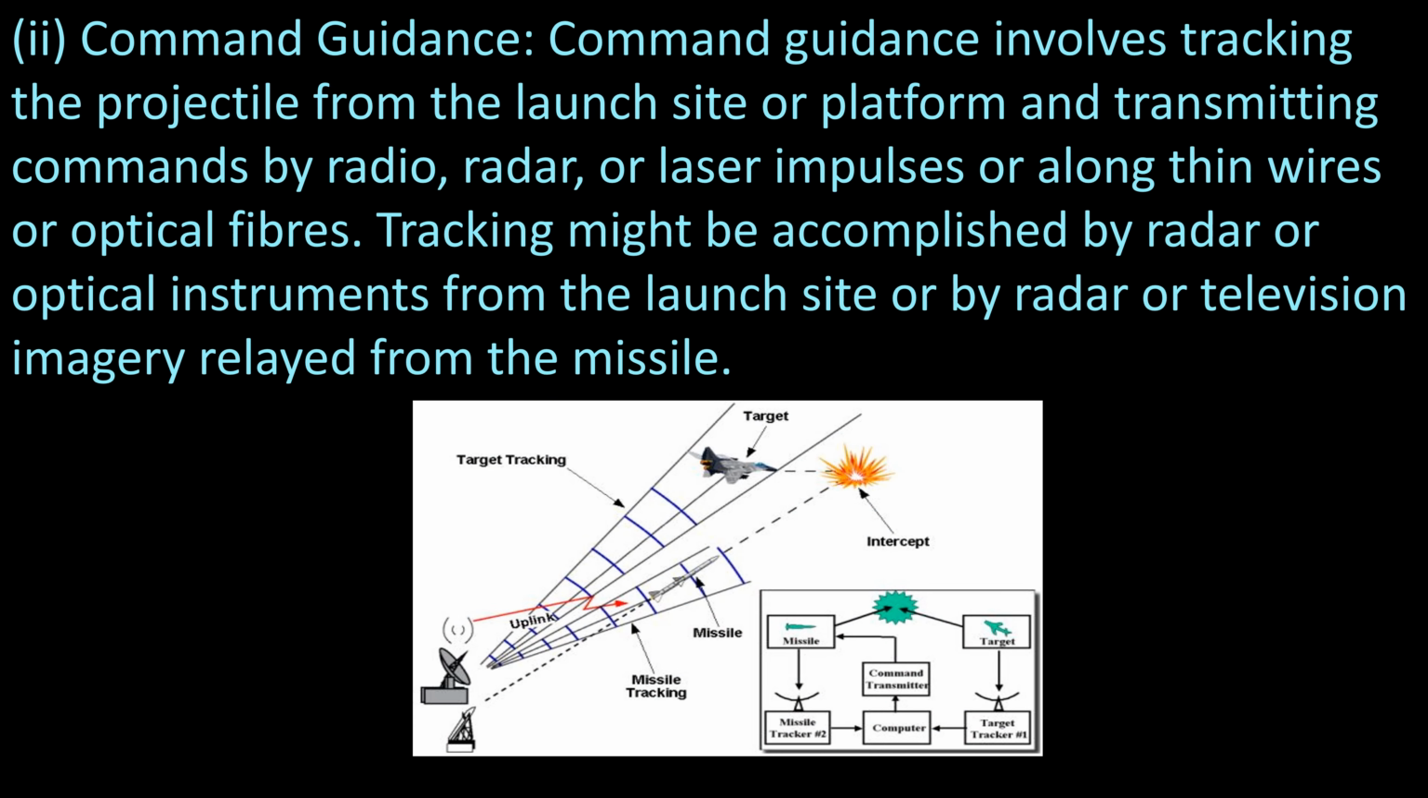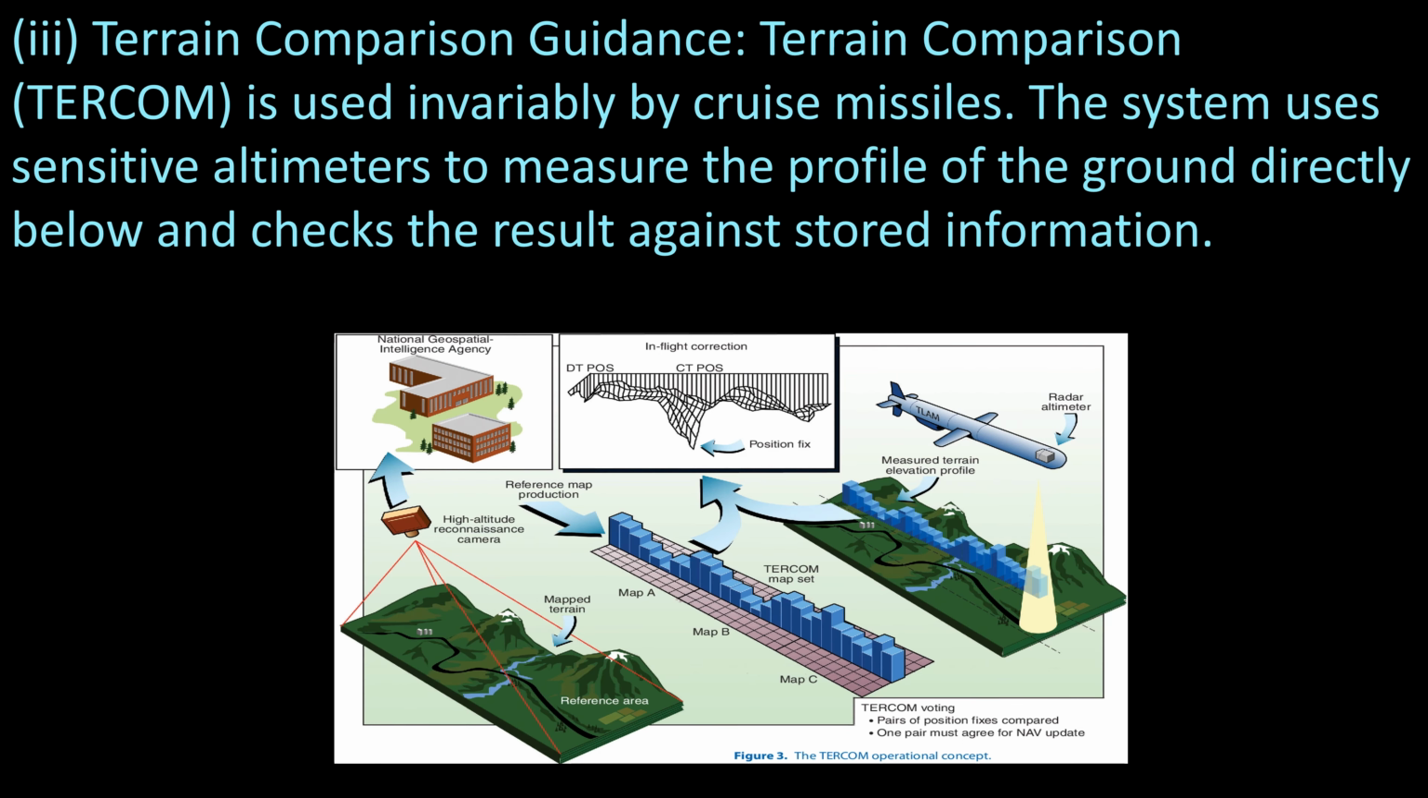The second one is command guidance. Command guidance involves tracking the projectile from the launch site or platform and transmitting commands by radio, radar, or laser impulse or along thin wires or optical fibers. Tracking might be accomplished by radar or optical instrument from the launch site, or by radar or television imagery relayed from the missile. Next one is terrain comparison guidance or TERCOM.